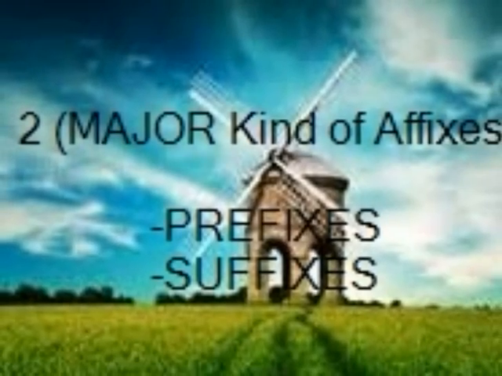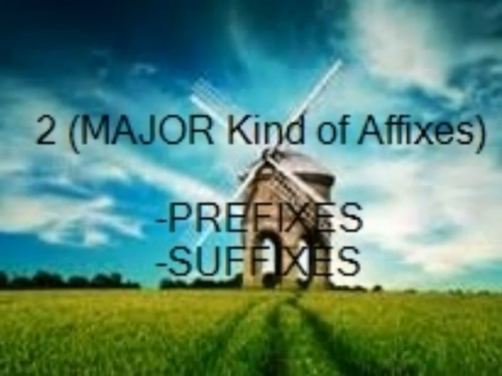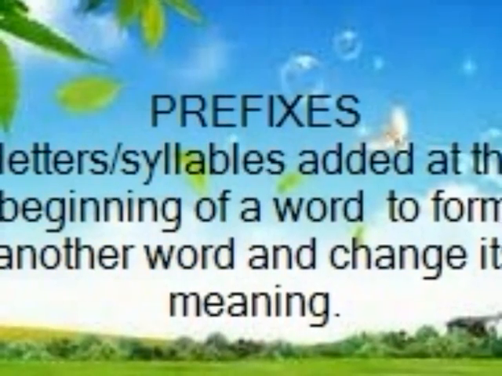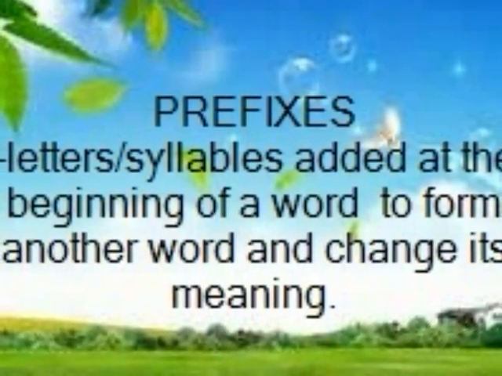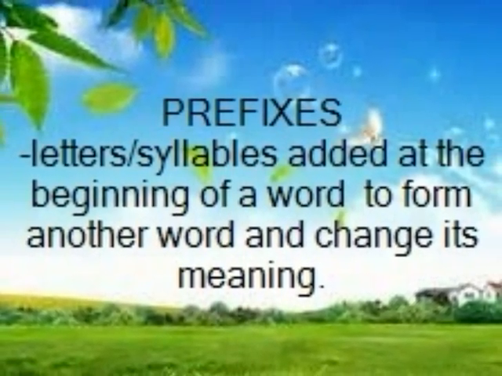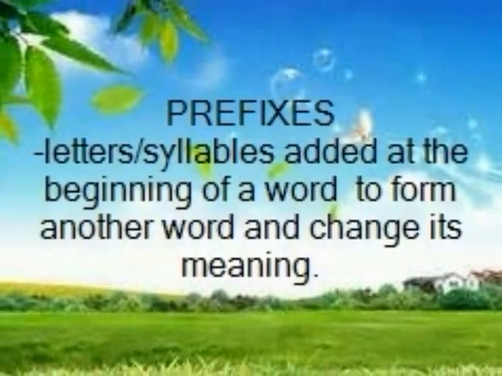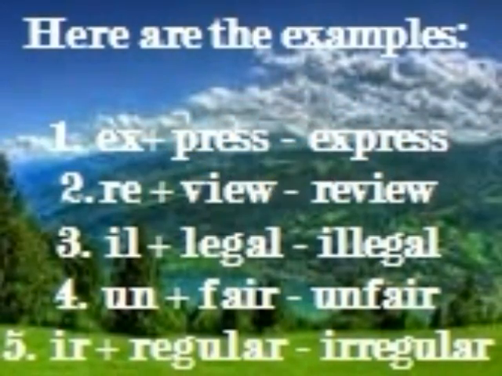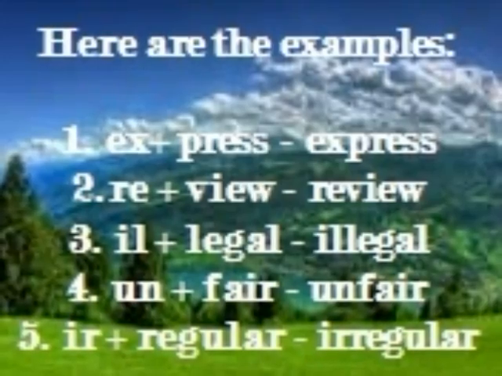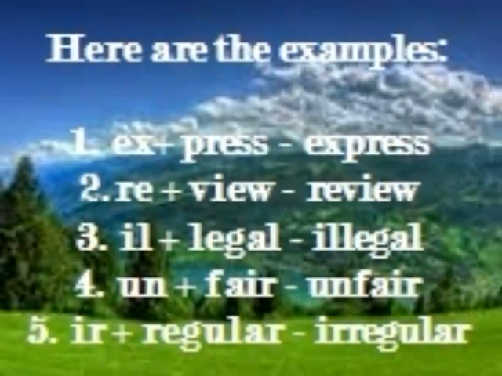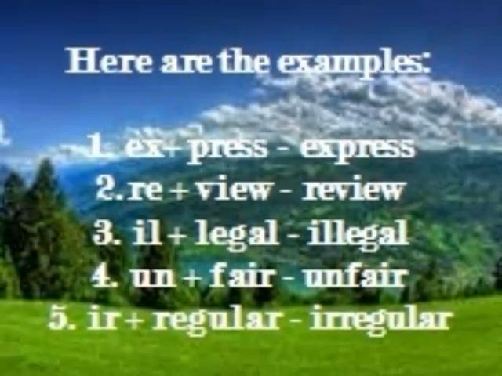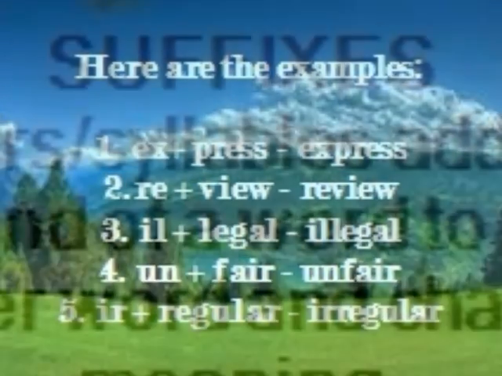Two major kinds of affixes: the prefixes and suffixes. Prefixes. Prefixes are letters or syllables added at the beginning of a word to form another word and change its meaning. Here are the examples of prefixes. First one, express. Second, review. Third, elegant. Fourth, unfair. And the fifth one is irregular.